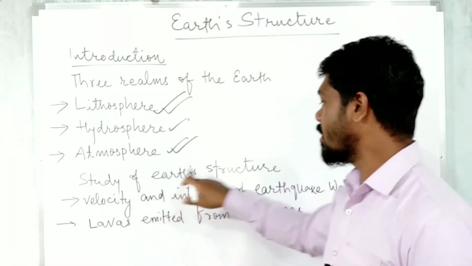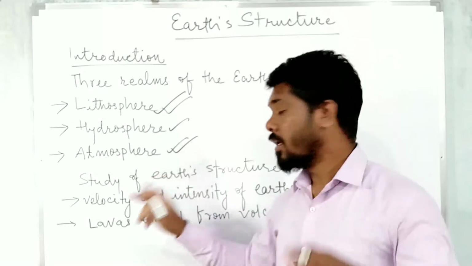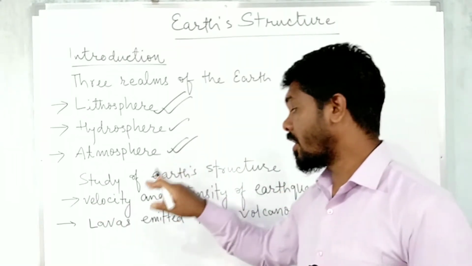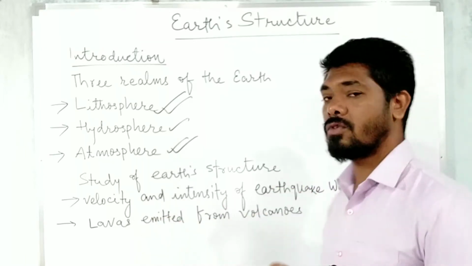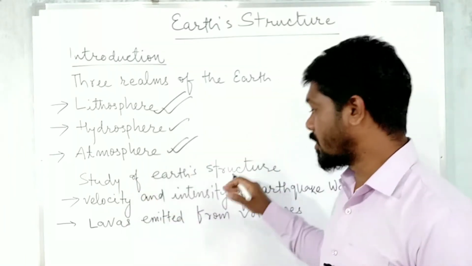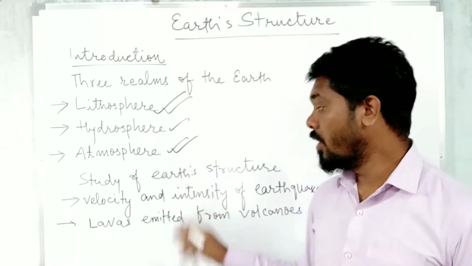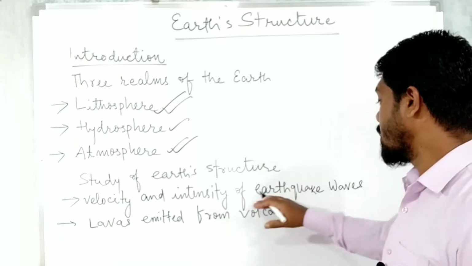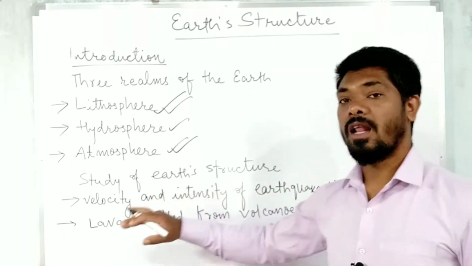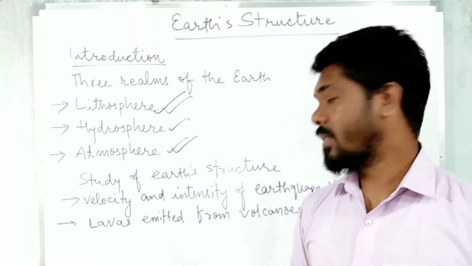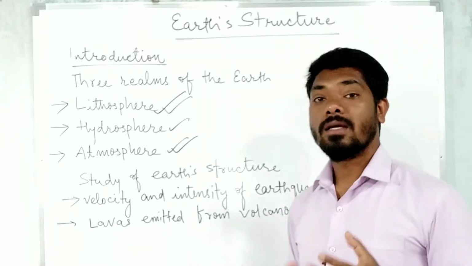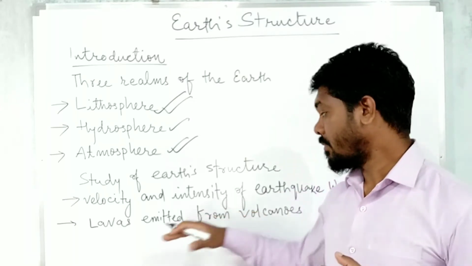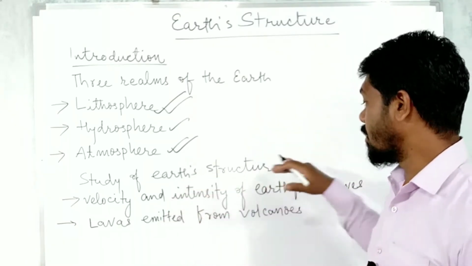The study of earth structure is mainly done by the velocity and intensity of earthquake waves and the lavas emitted from volcanoes. So the study of earth structure is basically done through two natural calamities, earthquake waves and the molten lava that comes out on the earth, which scientists study to learn about the structure of the earth.